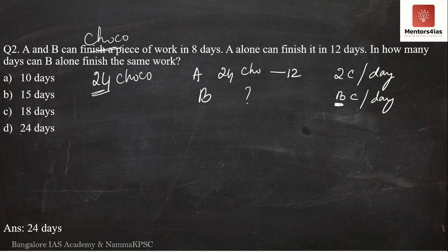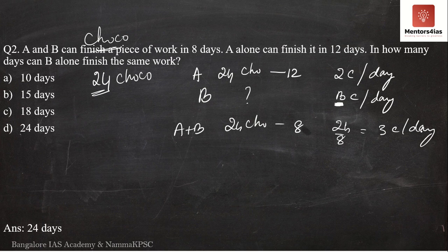I have to find this out. How about A plus B? If 24 chocolates are eaten in 8 days, in 1 day how many chocolates? 24 by 8, nothing but 3 chocolates per day. If both A and B are working together, they eat 3 chocolates per day.